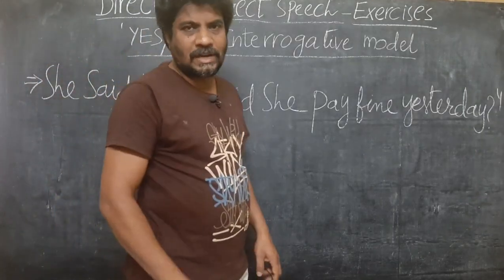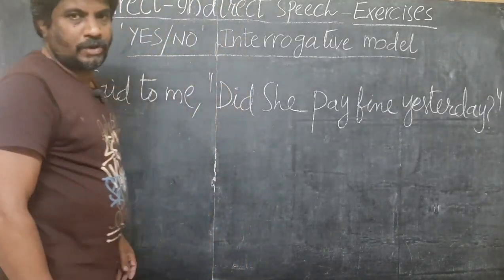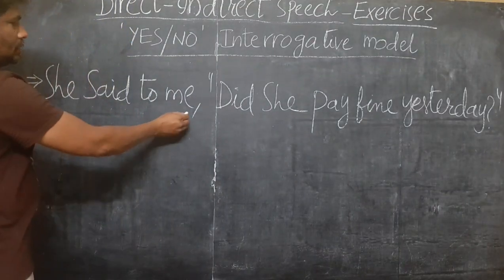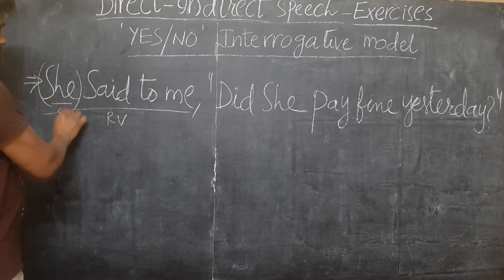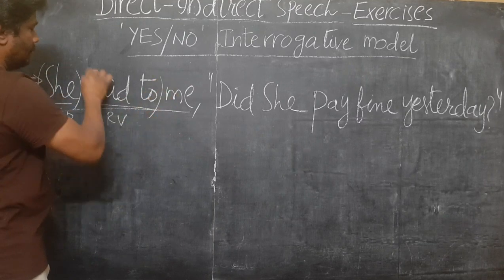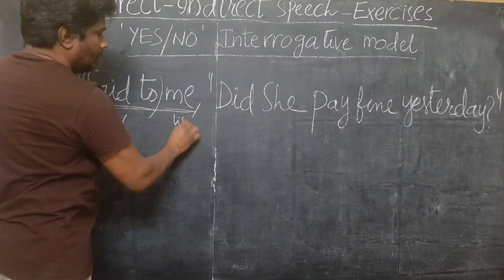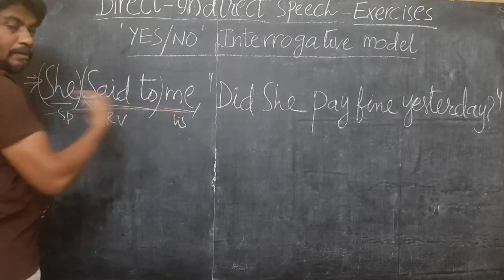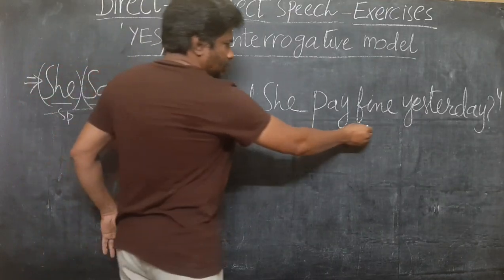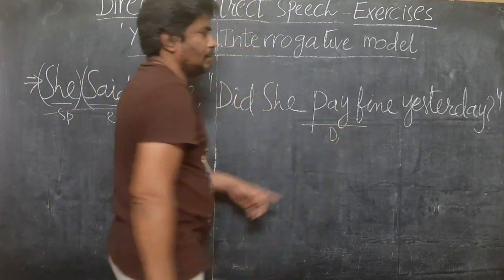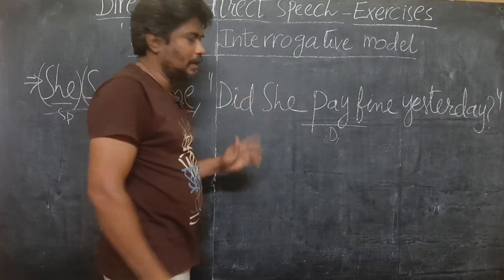Okay students, we shall discuss another example. This time I won't take much time. See, this is the reporting verb. The speaker is she. Said to is the verb. Me is the listener. She is the speaker, me the listener. Said to is the reporting verb. And this is the dialogue, and the dialogue is a yes no interrogative. Question mark, interrogative, no WH word, so yes no interrogative.